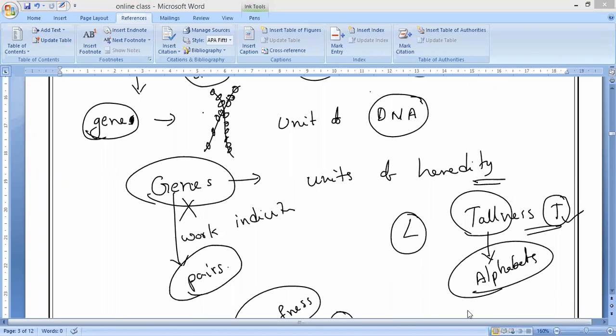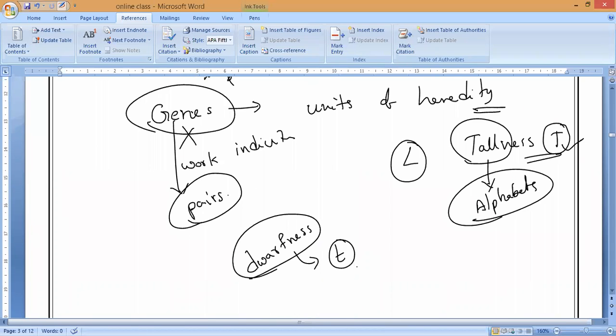The letters T and T actually represent two forms of the same gene, which controls the length of the organism. If you take a plant, it will say the length of the stem, or if you take human beings, it will say what height they can grow. Whether it is a maximum of 6 feet, 5 feet, or 4 feet, it is controlled by this gene only.